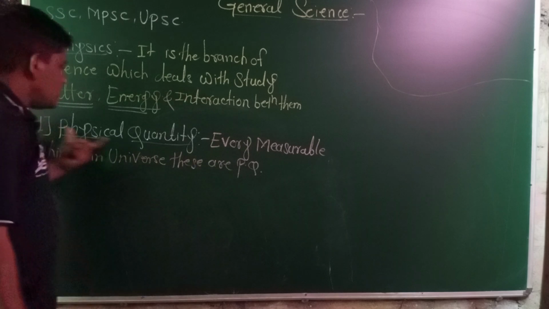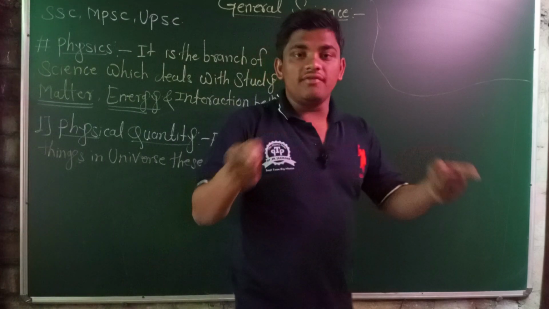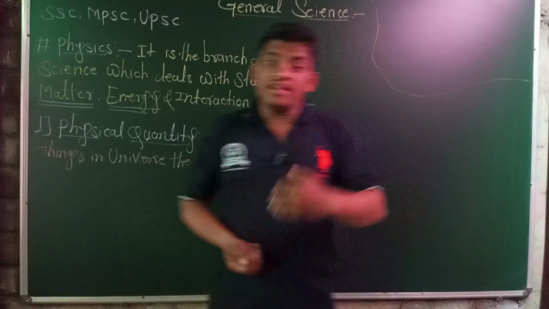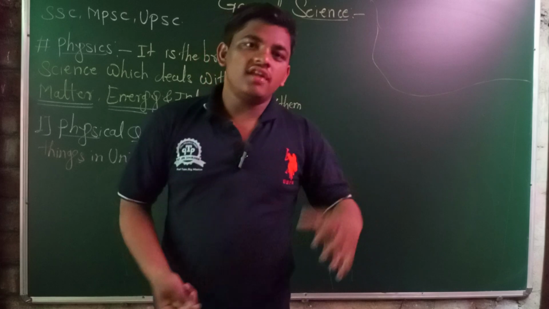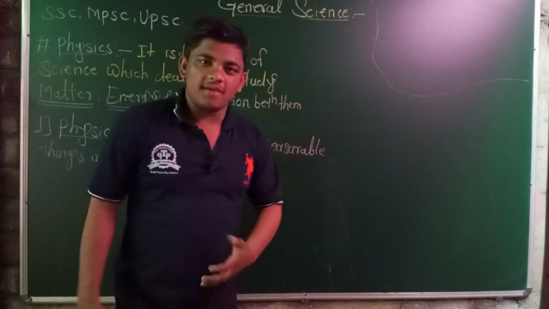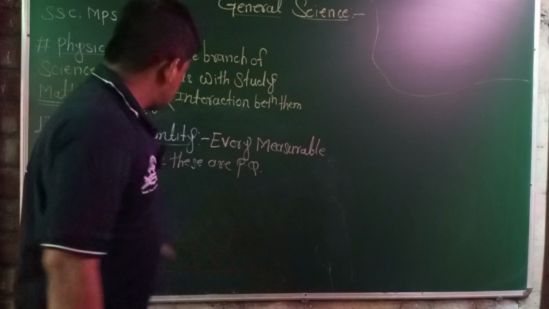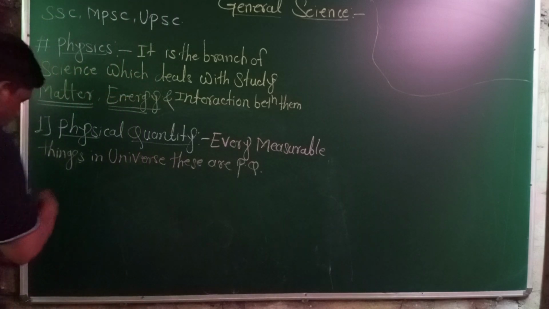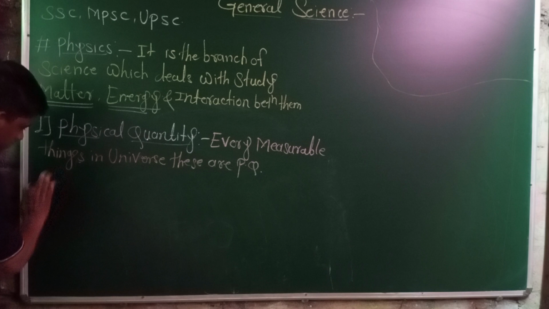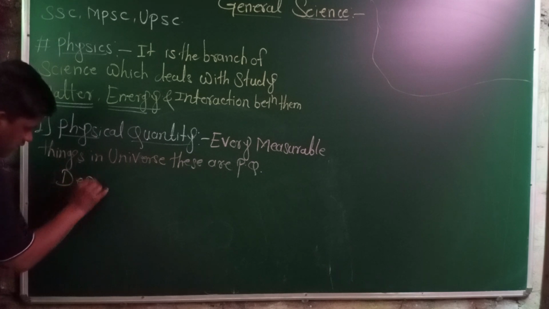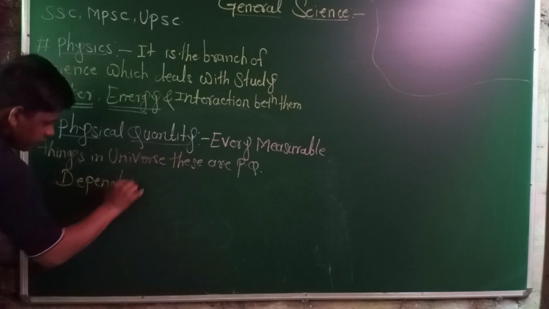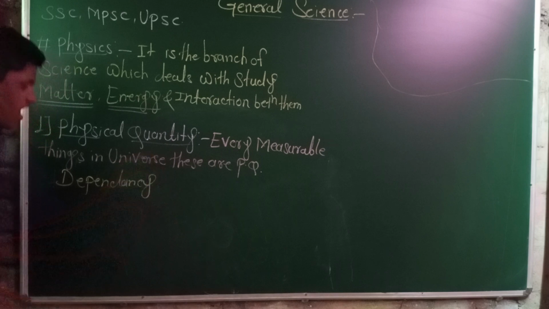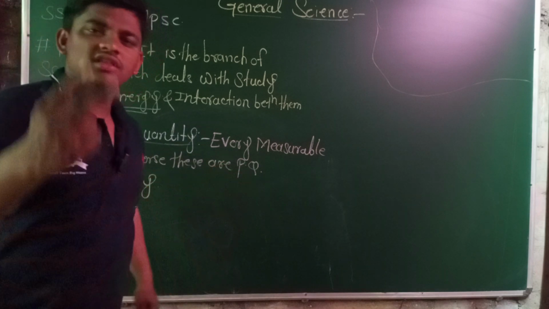Mainly, physical quantities are classified in two different ways. One is dependency on each other, and the other is the explanation of such physical quantities. First we discuss dependency. On the basis of dependency, we classify physical quantities into two types.